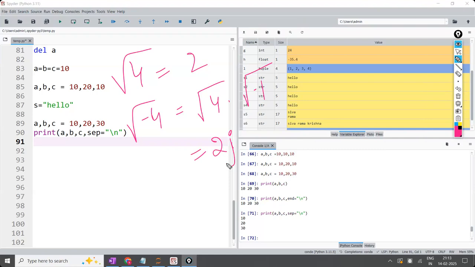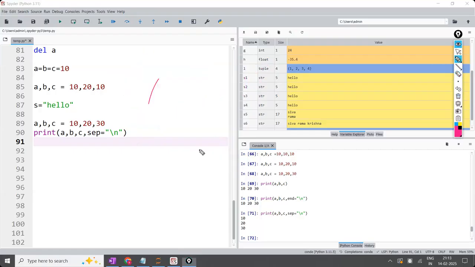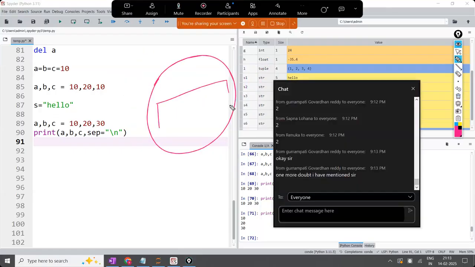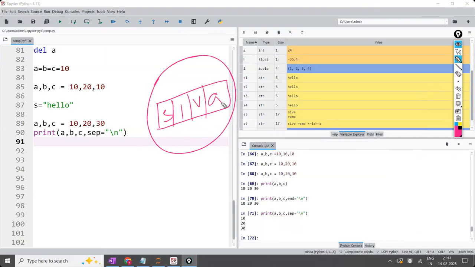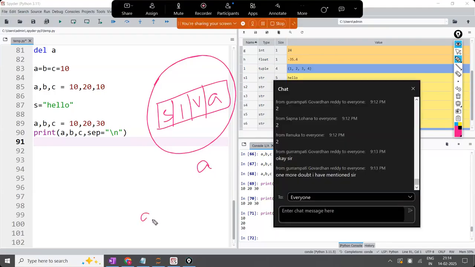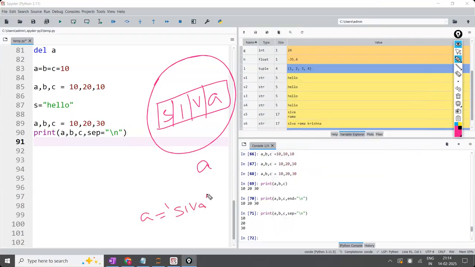Done. Next, any questions? Yeah, one more doubt. Here you have a string. What do you have in the string? Siva, S-I-V-A. This is the overall object. When I write A is equal to Siva, it is the object only. For the object, an address will be there, not for the individual value.